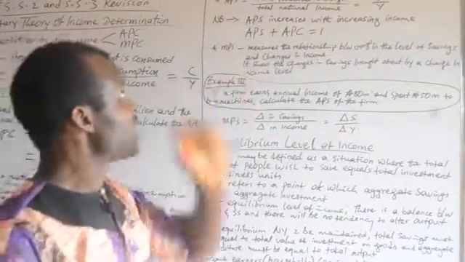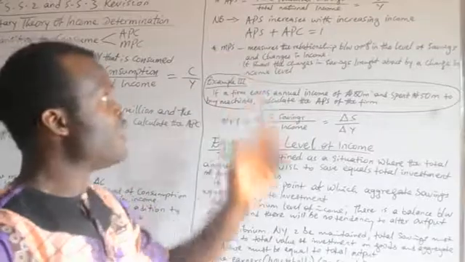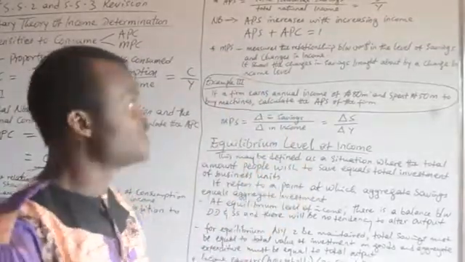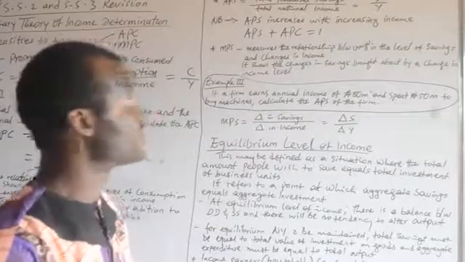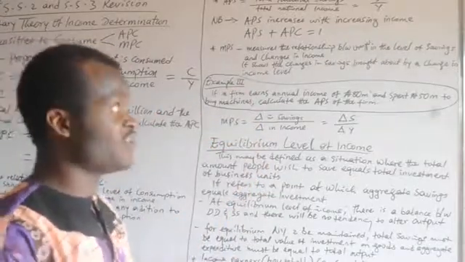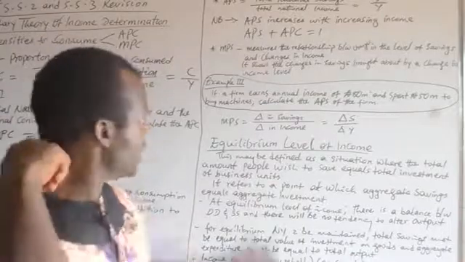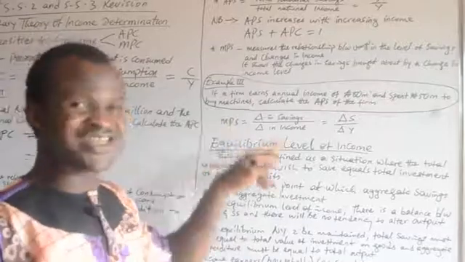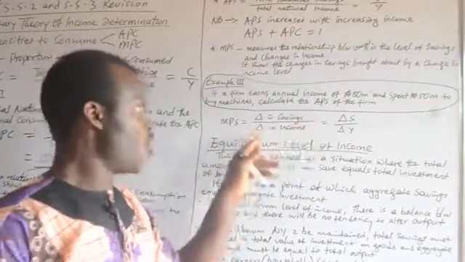Now, marginal propensity to save, on the other hand, measures the relationship between changes in the level of savings and changes in income. Therefore, it shows the changes in savings that are brought about by a change in income level. Therefore, marginal propensity to save is change in savings over change in income.